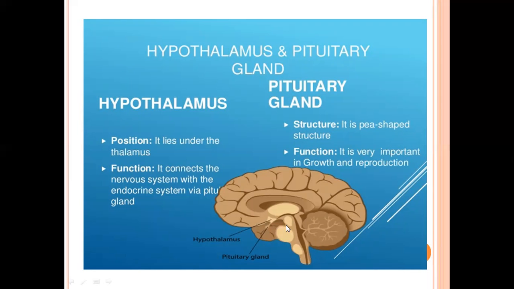And what is its function? What is its size? Its size is roughly equal to the size of an almond. Its most important function is to link the nervous system and endocrine system via the pituitary gland. Now, what is a pituitary gland? Its structure is a pea-shaped structure, and its function is that it helps in growth and reproduction. Is it clear? This is the hypothalamus.